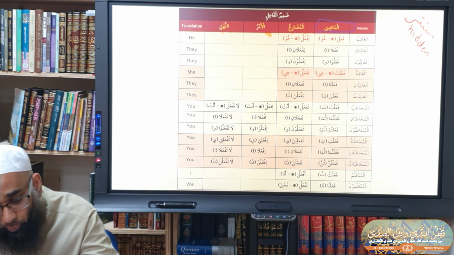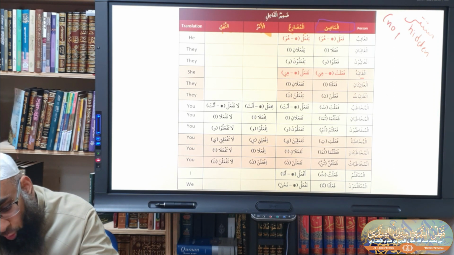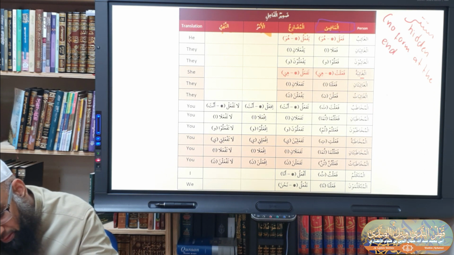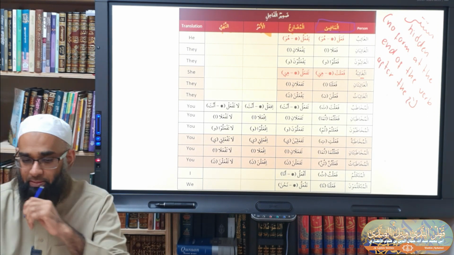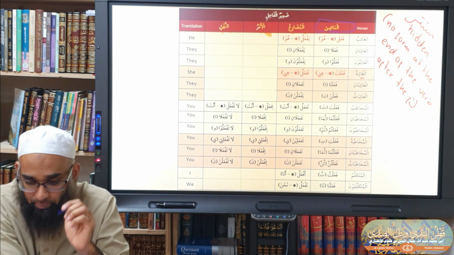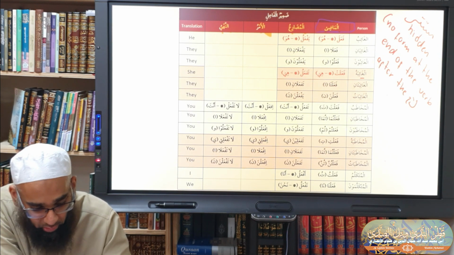And when it means hidden, what does hidden mean? It has no form at the end of the verb after the lam kalima. Yes? So for example, if you look through all of these here, what do we have?